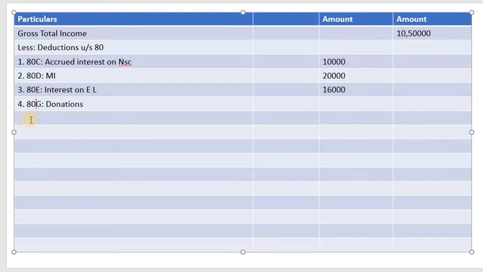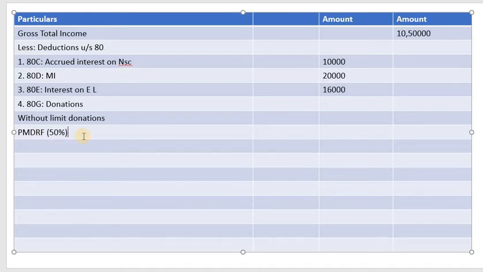Okay, so before computation of donations, we should know there are different limit donations, without limit and with limits. Let's go to the without limit donations. So what are the without limit donations? So first one, as given in the problem, Prime Minister Drought Relief Fund. So what is the limit? Without limit, but the rate of donation is how much here? Prime Minister Drought Relief Fund is always 50%. Remember, it's 50%.